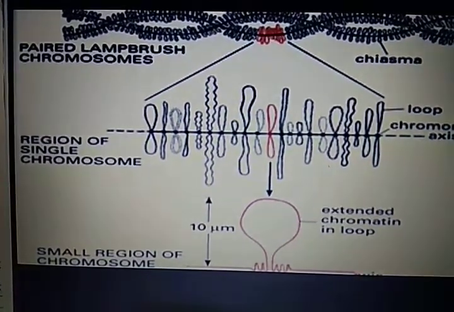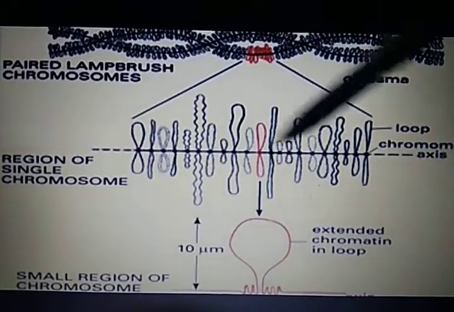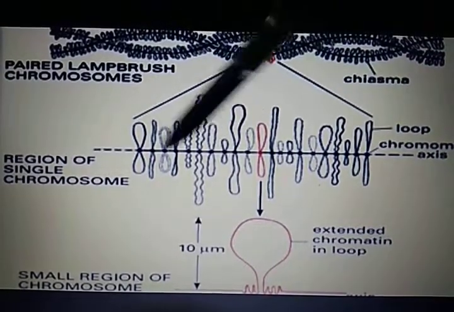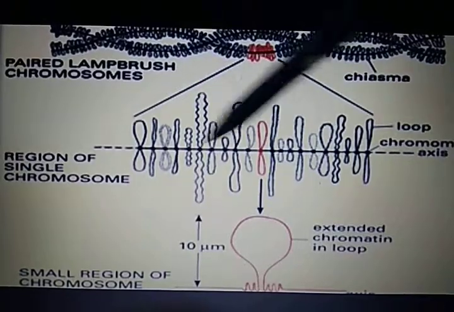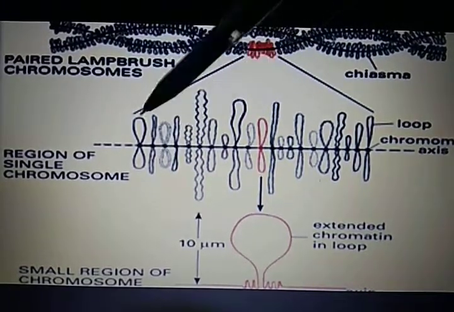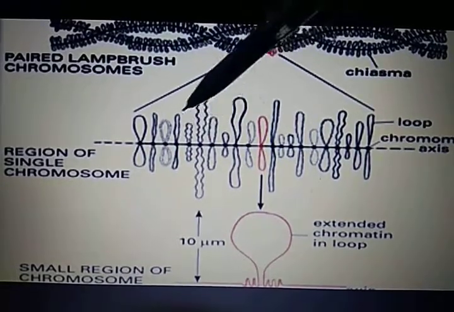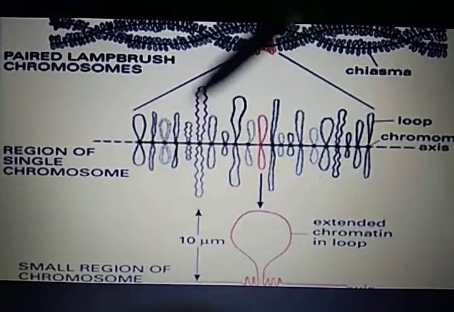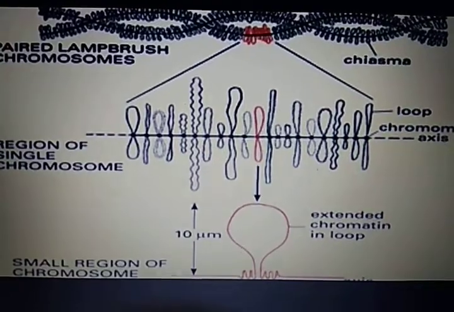See, I'm talking about this axis, the chromosomal axis. From this axis, the loops are rising up and down in a haphazard way, such that it forms a lamp brush like structure.